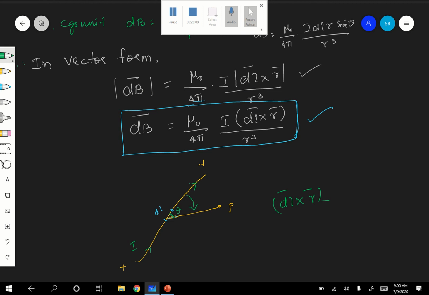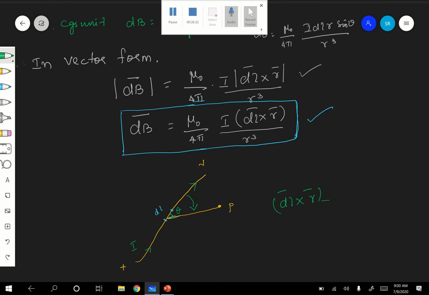You are keeping the thumb exactly at P, such that the curvature is from DL to P. So DL to P mode क्या होता? Clockwise होना चाहिए. Therefore you are keeping, are you following children? You are keeping the thumb of your right hand at P, such that the curvature of the fingers is in the clockwise direction.